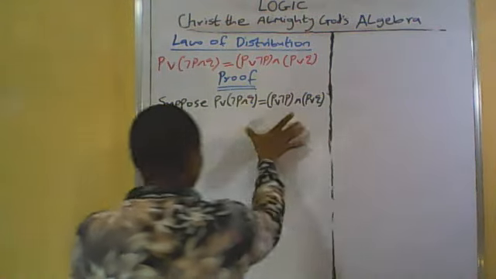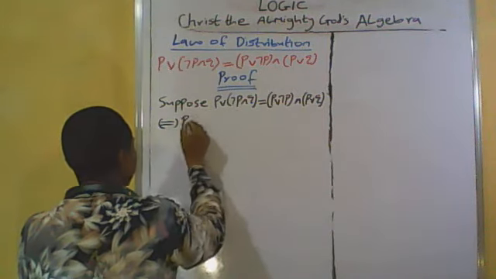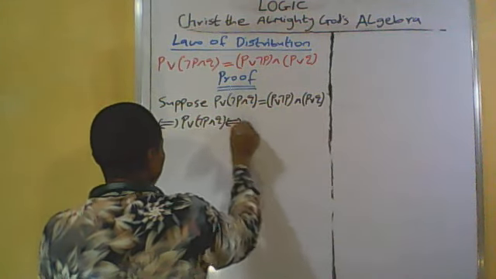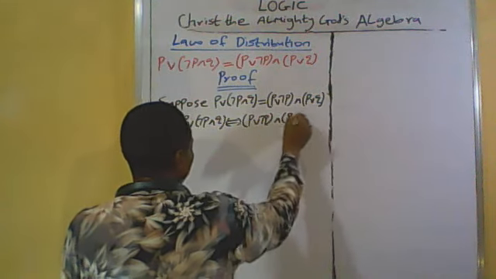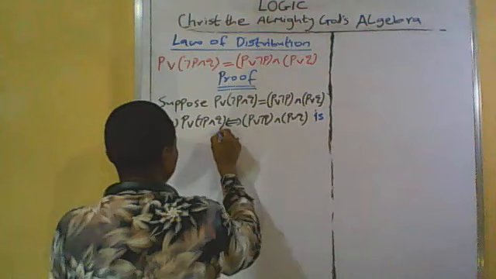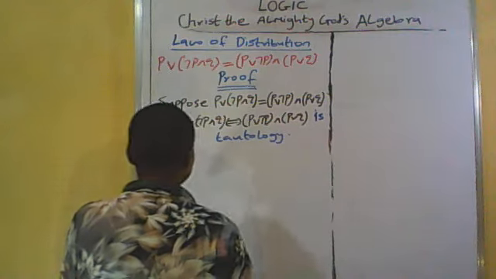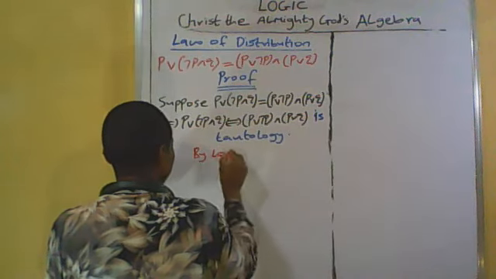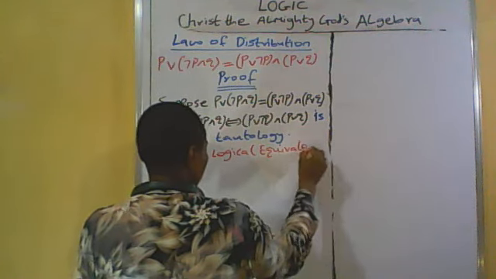So if this is true, this must also be true, if and only if P or (not P and Q) if and only if (P or not P) and (P or Q) is a tautology, being justified by logical equivalence.